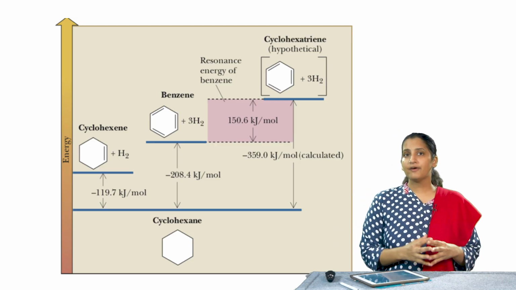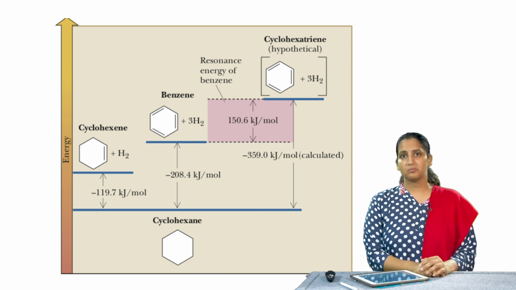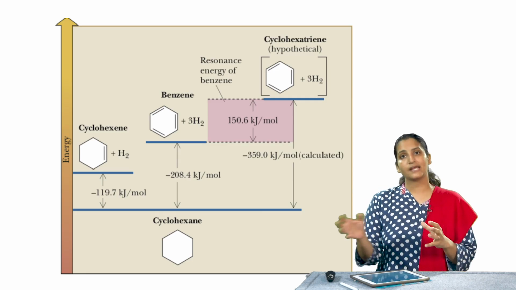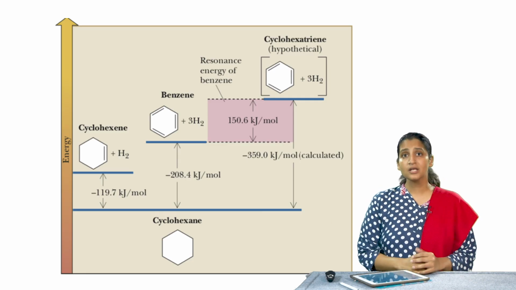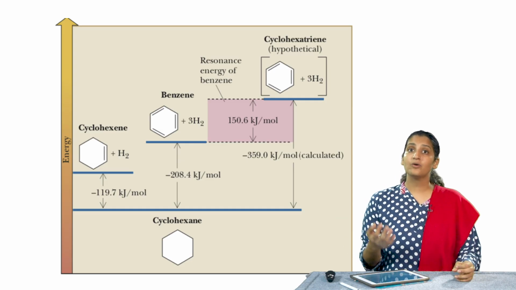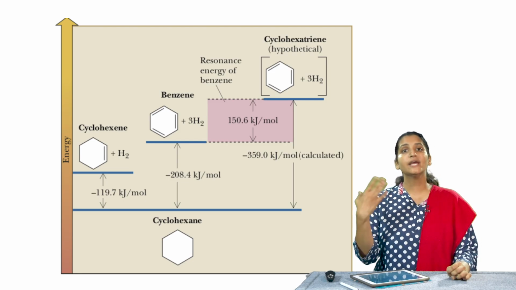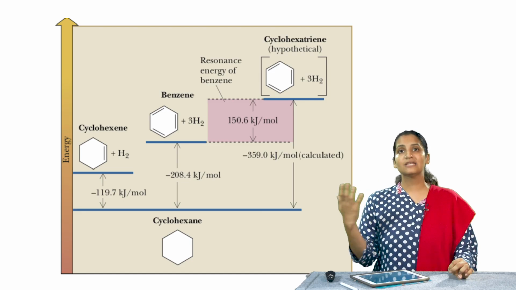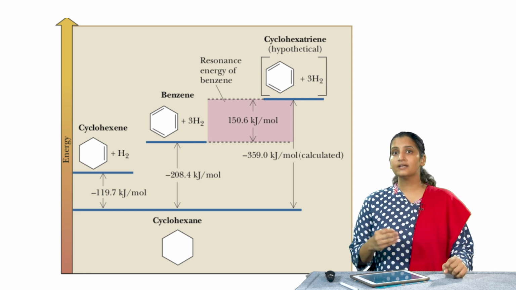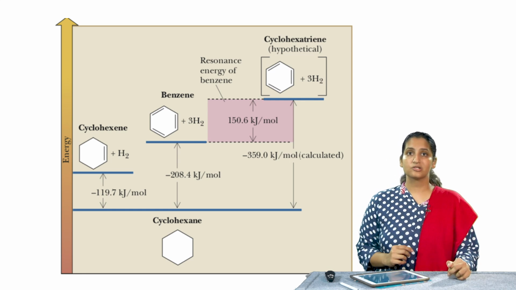When we calculate the heat of hydrogenation for cyclohexene, we get it close to 120 kilojoules per mole. So, if we imagine benzene to be 1,3,5-cyclohexatriene, that is, it has 3 double bonds, then the heat of hydrogenation should be 120 times 3. So, it should be around 360 kilojoules per mole. That is the calculated heat, what we expect benzene to give out as it reacts in the hydrogenation reaction. However, when chemists measured the heat of hydrogenation for benzene, it was found to be close to 208 kilojoules per mole.